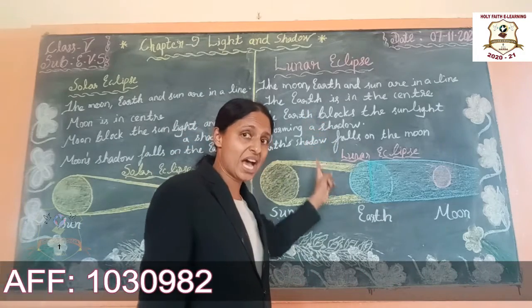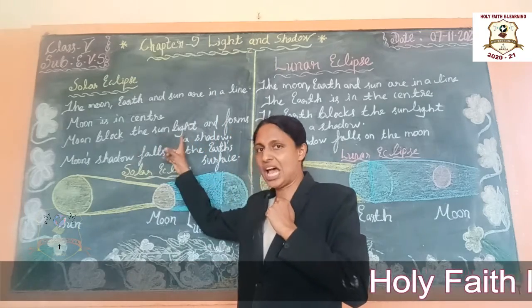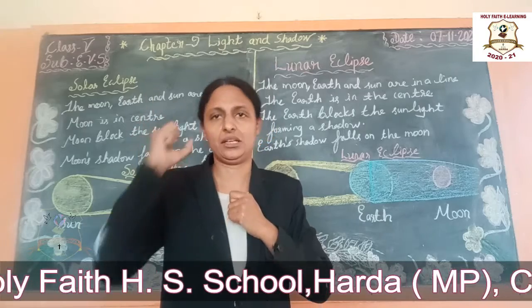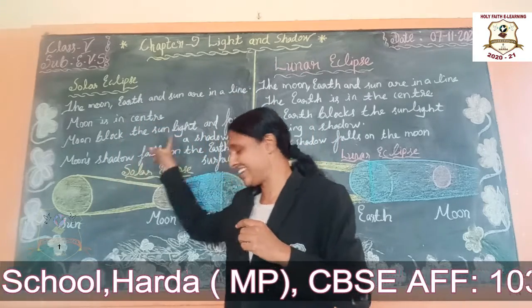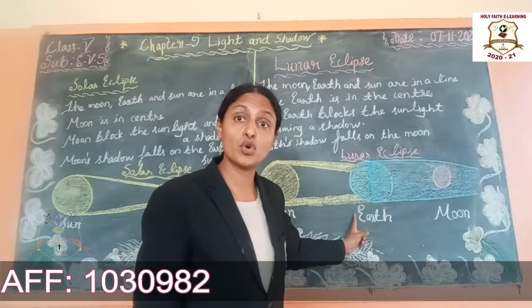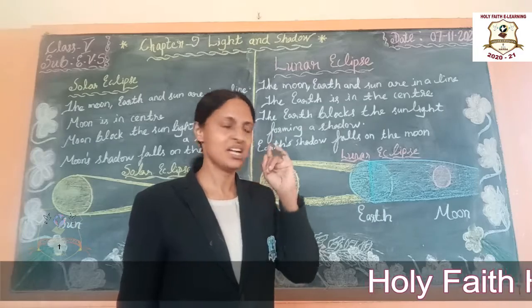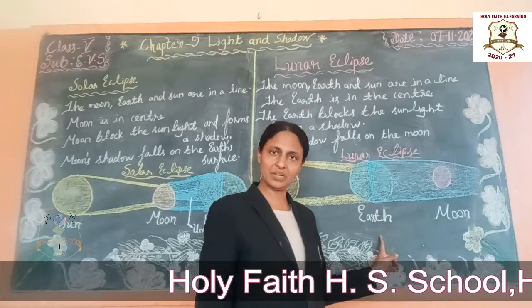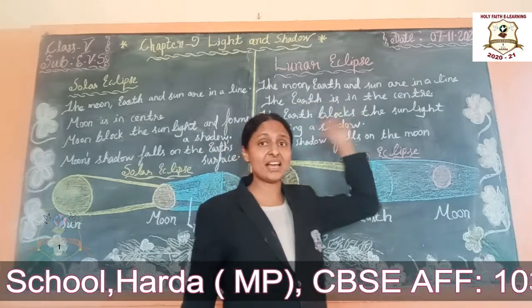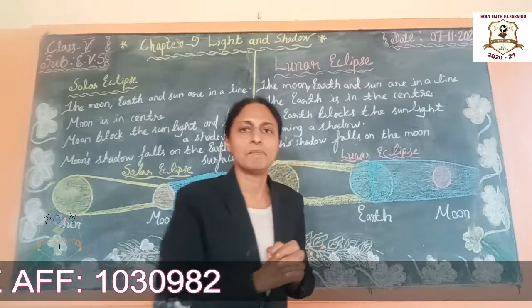See, lunar eclipse happens on a full moon night, solar eclipse happens on a new moon day. Okay, it is happening on a new moon day, it is happening on a full moon night. Okay students, understand? This is one of the differences. Then the earth will come in the center in the case of the lunar eclipse. In the solar eclipse, the moon will come in the middle part.